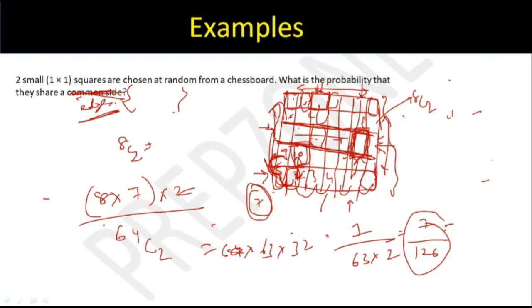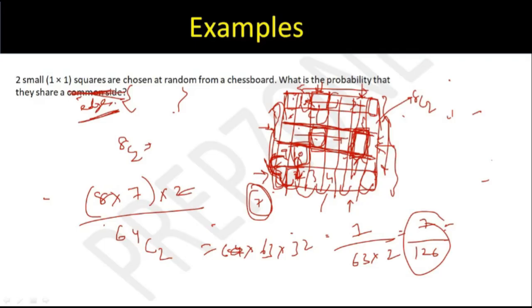So every square chosen in between this will have 3 squares which will share the edge. And the third case will be कि यार कहीं बीच में से मैंने choose कर लिया, उसके लिए मेरे पास 4 cases होंगे, 4 squares which will share the same edge.